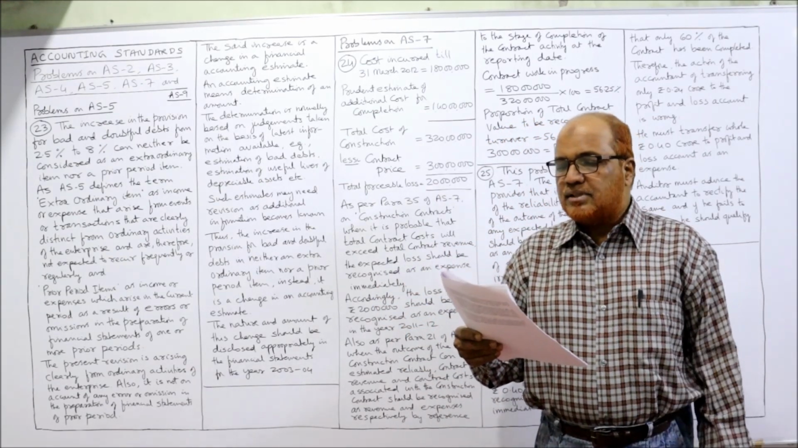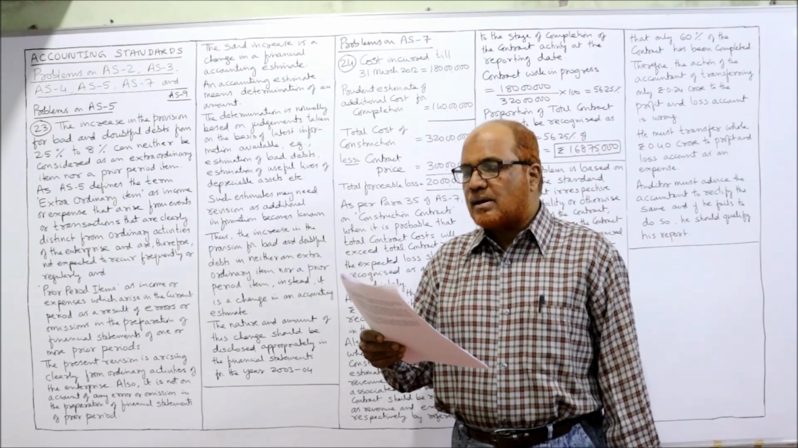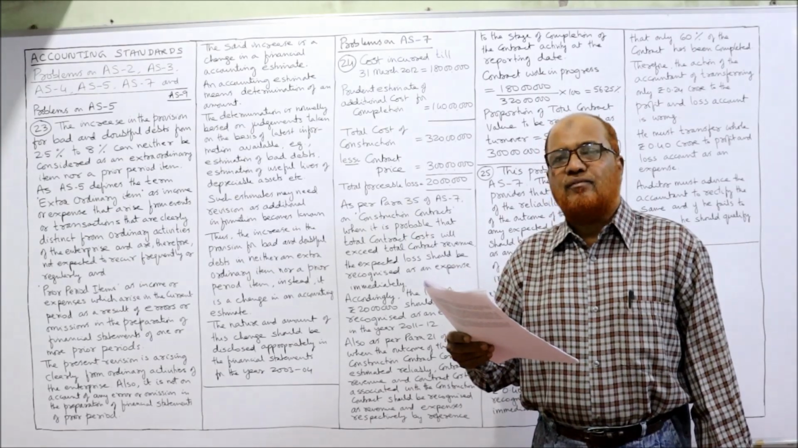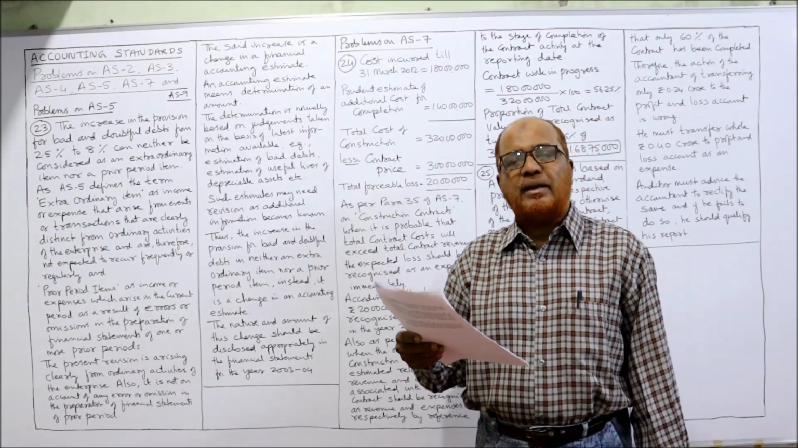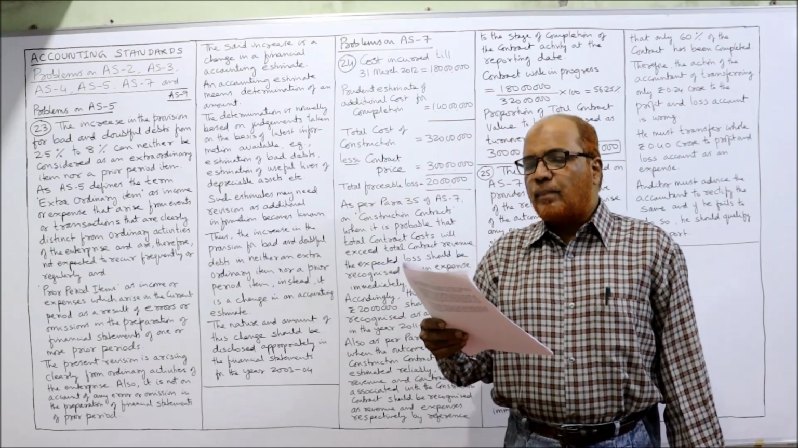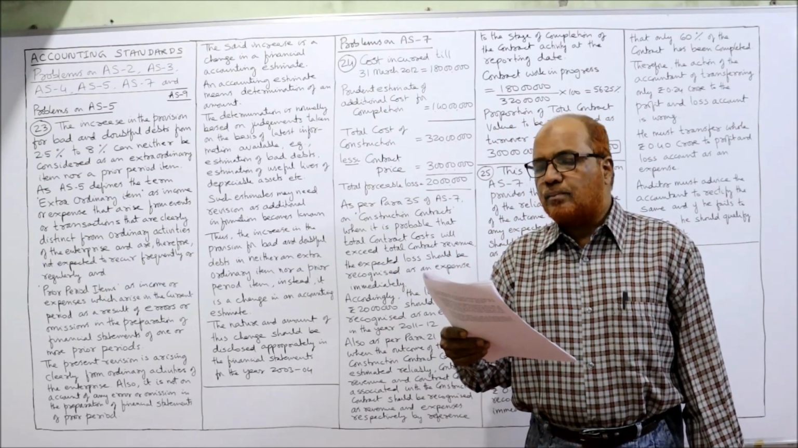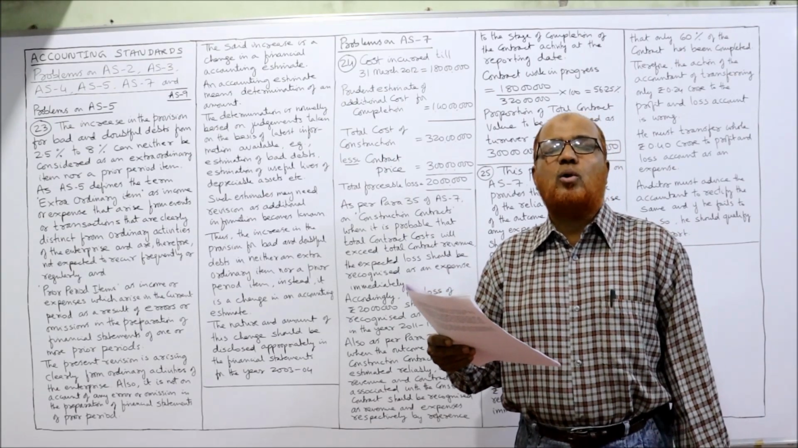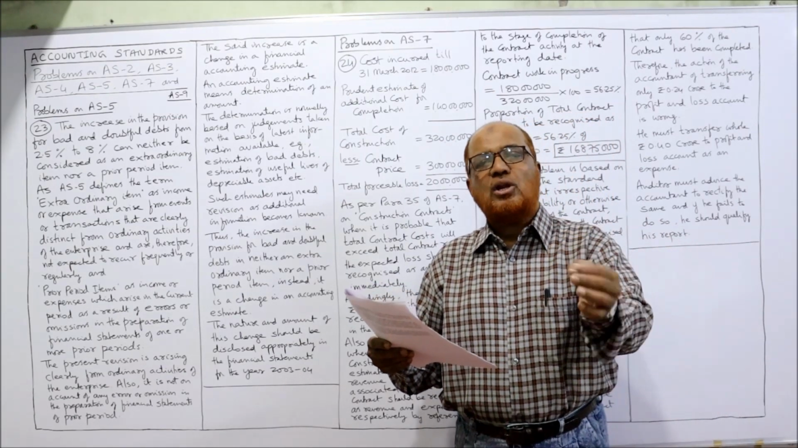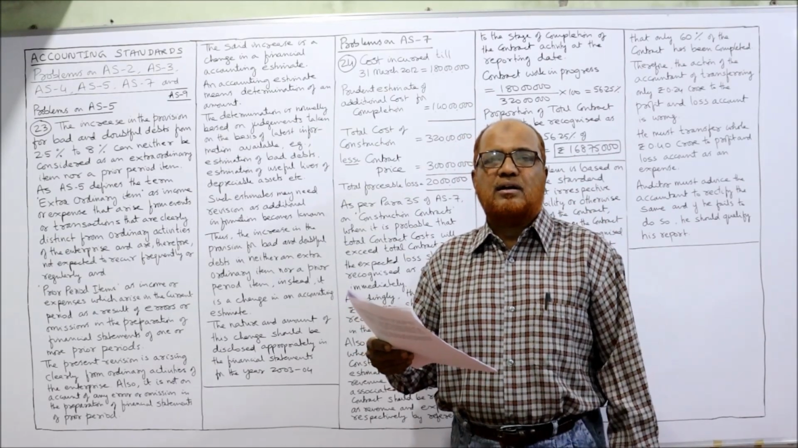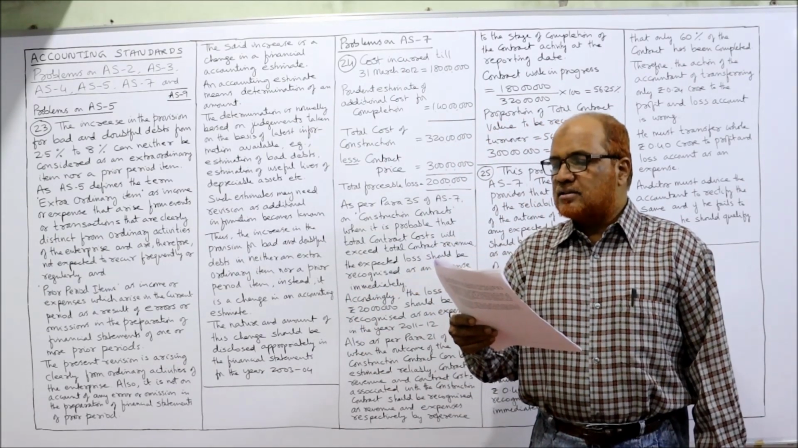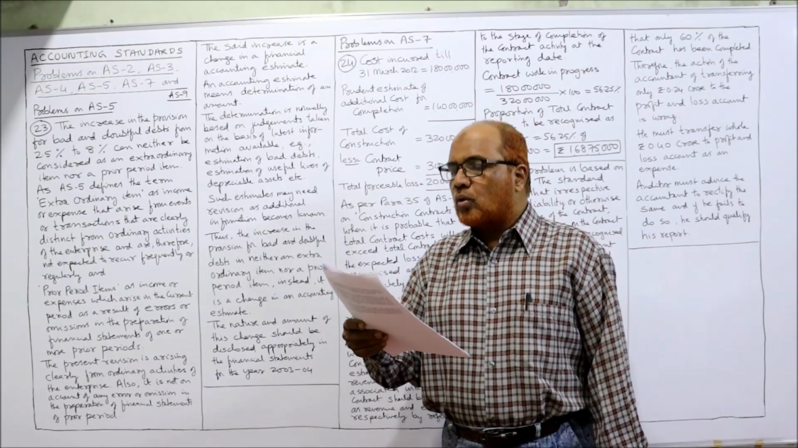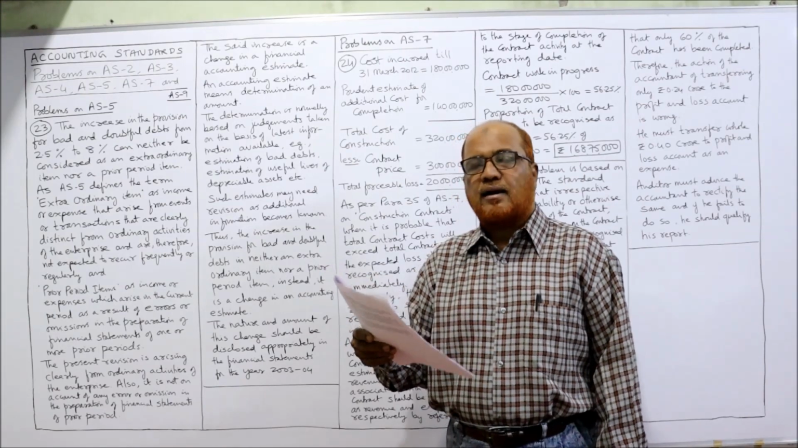This agreement was made on 1st September 2011. On 31st March 2012, that means the accounts are closed by the company on 31st March 2012, the company found that it had already spent 1 crore 80 lakh on the construction. 1.8 crore, 1 crore 80 lakh rupees expenditure already incurred by the company on the contract. Till date, the prudent estimate of additional cost of completion was rupees 1 crore 40 lakh.